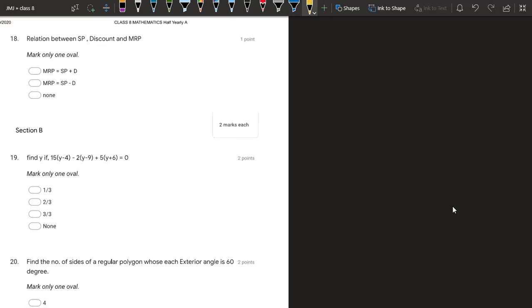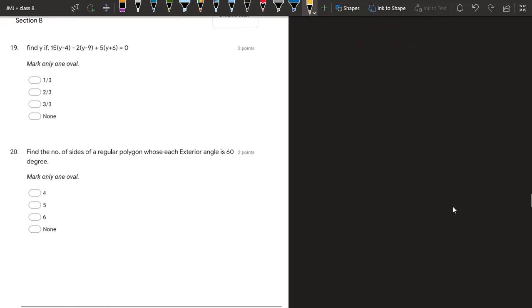Question number 18. The relation between SP, discount and MRP. We all know SP is given by MRP minus discount. Whenever you go to a shop, they will give you some discount on the MRP and that will give you the selling price. But in our question, you have to change it a little bit. If you take this discount to the left hand side, it becomes SP plus discount is equal to MRP. That means which one is the correct one? First one. So MRP is actually SP plus discount.